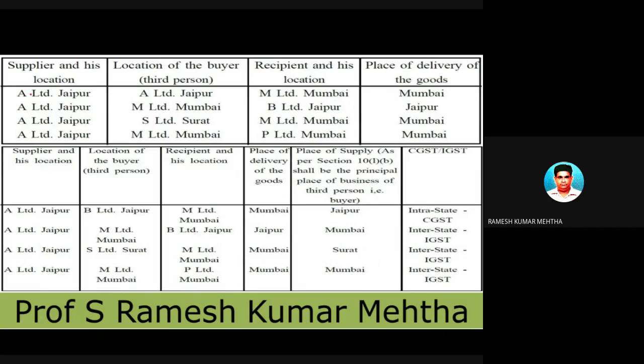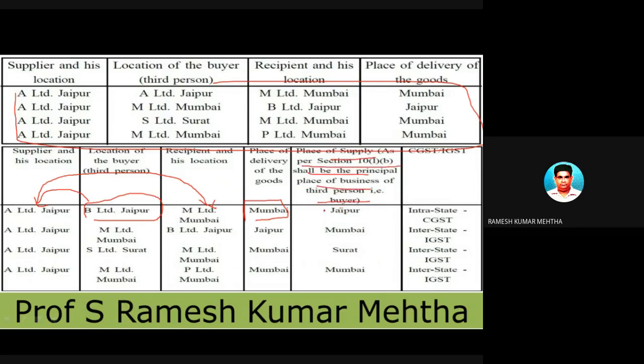So the same question is repeated. This is the question. Now these are the answers. Answers are in front of you. This is the solution, I will call it. Okay, let's take up the solution. B Limited is giving instructions to A Limited to supply goods to M Limited at Bombay. Please remember the simple answer for place of supply.